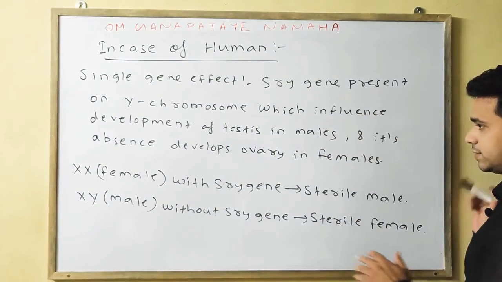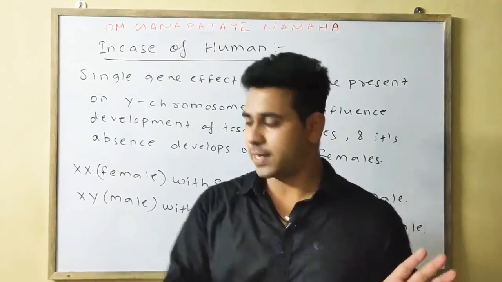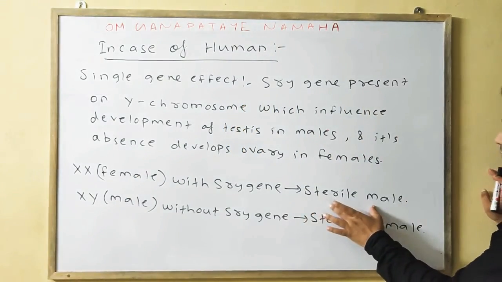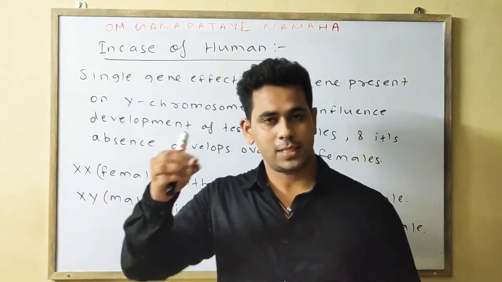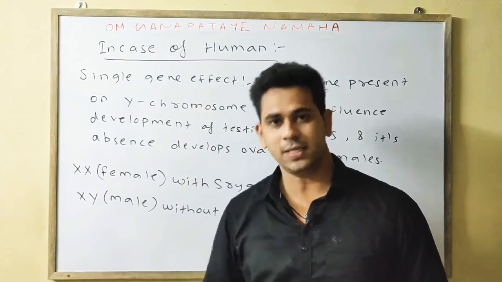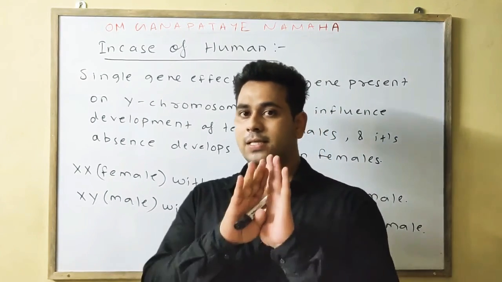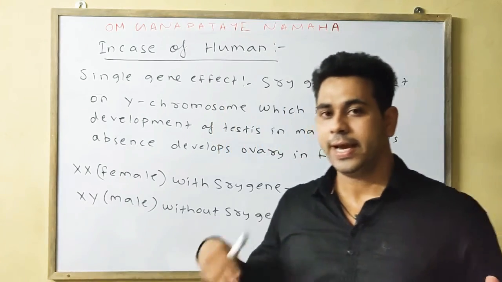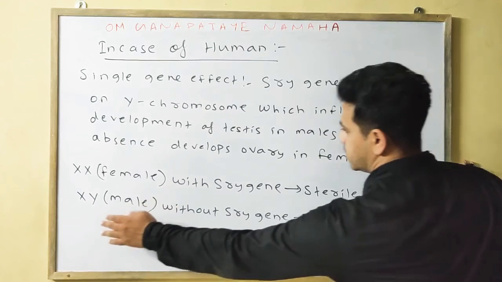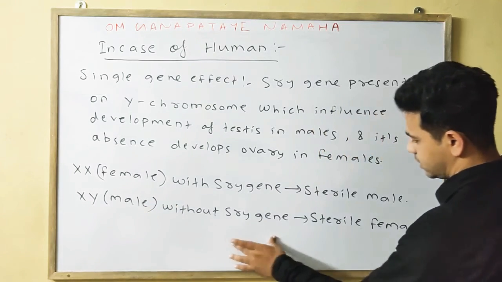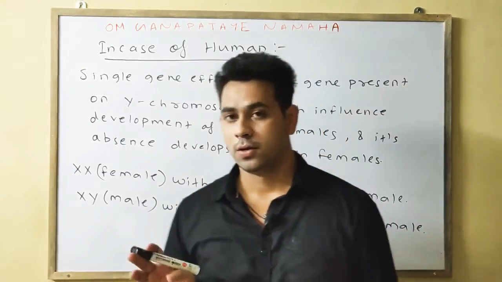Whereas there are some exceptions. In general, female has no SRY, but if SRY is present then it will convert the female into a sterile male. In male, SRY is generally present, but if SRY is absent, it will convert it into a sterile female, means an XY male without the SRY will convert into a sterile female, okay.